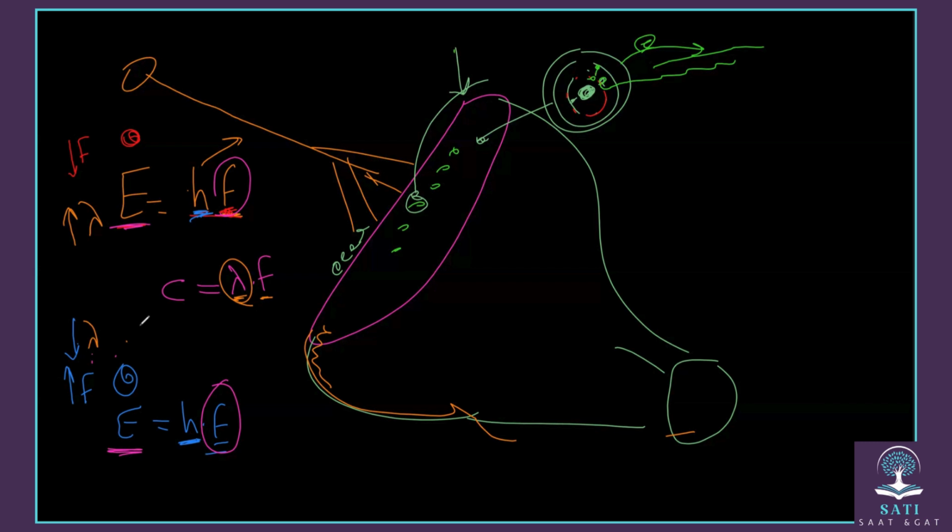But now the question here: the red color has energy that is what? Which is HF. And this HF is a number. And any other energy for any other light has to be a multiple of this number. So there has to be a number called N. So E can be written as NHF.